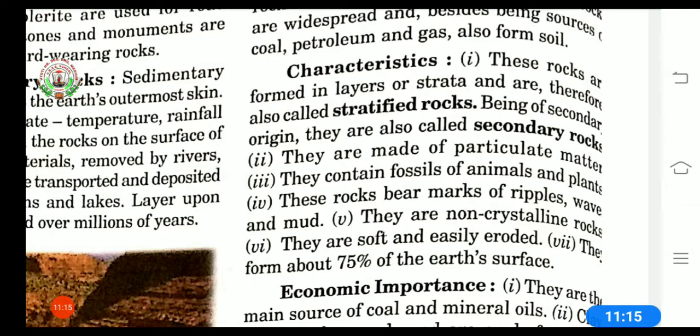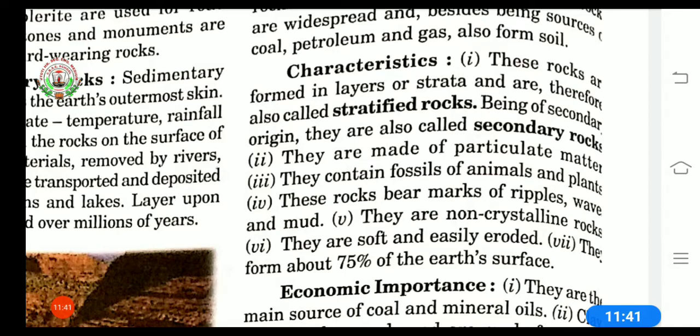Third, they contain fossils of animals and plants. Fourth, these rocks bear marks of ripples. Ripple means small waves, and mud. As we know, they are made on the basis of layer upon layer depositing. In those layers we can easily find ripples, waves and mud.